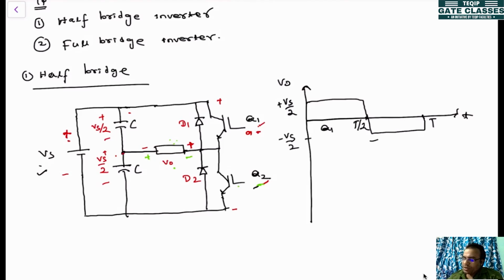Then what you have to do? You have to connect certain filters. And while switching, there is a technique called pulse width modulation. But that is a high level topic, not for the basic electrical engineering level. If you belong to electrical engineering, you will be studying this pulse width modulation technique. If you do that, then this square wave can be converted to a sine wave.